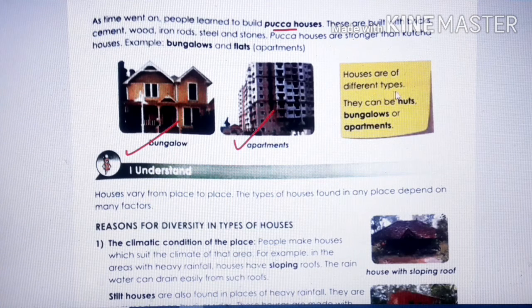Houses are of different types. They can be hut, bungalows, or apartments. Hut is a kacha house; bungalows and apartments are pakka houses. So now can you differentiate between kacha house and pakka house? Okay, very good.